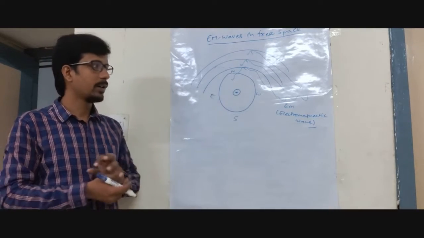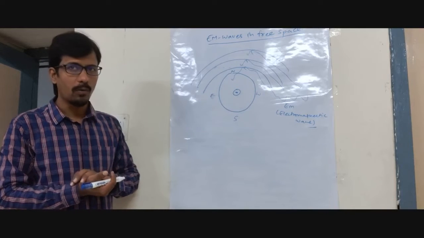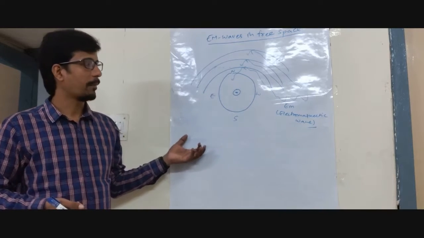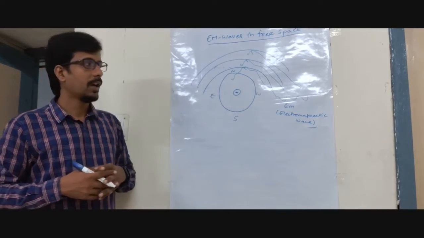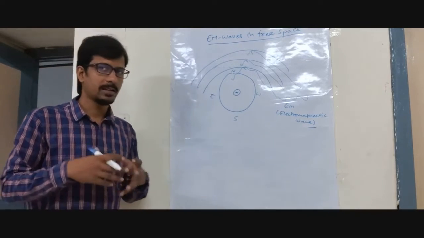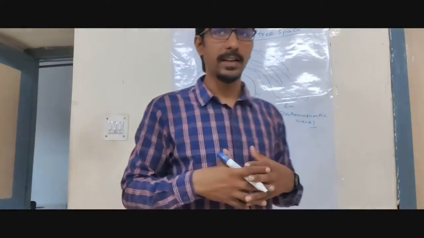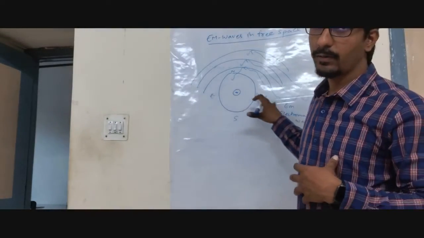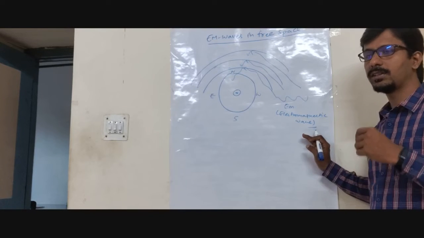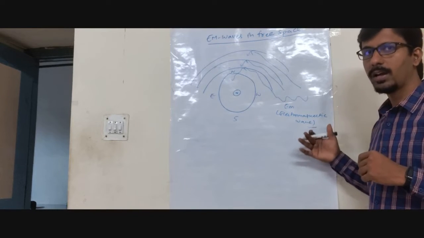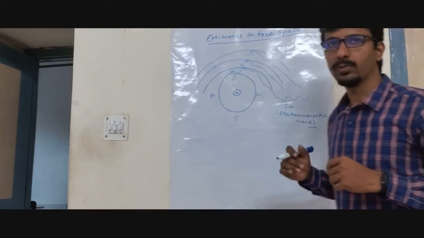Now let us try to know in more detail what is going to happen and how the penetration or skin depth occurs. That is a higher topic, we will discuss it in the next class. But my target here is to explain how in free space the velocity of light is C equal to 3 into 10 power 8. So let us now try to do this.